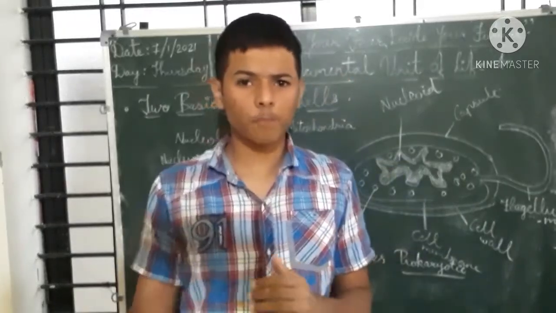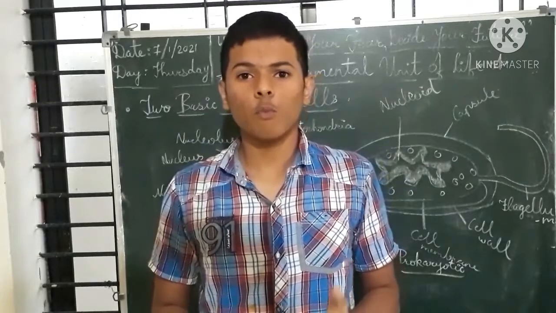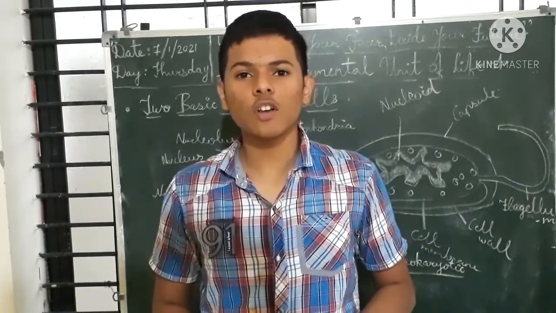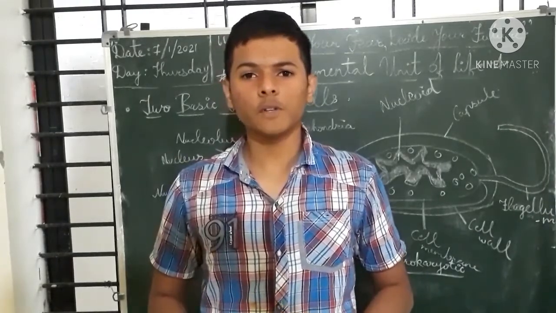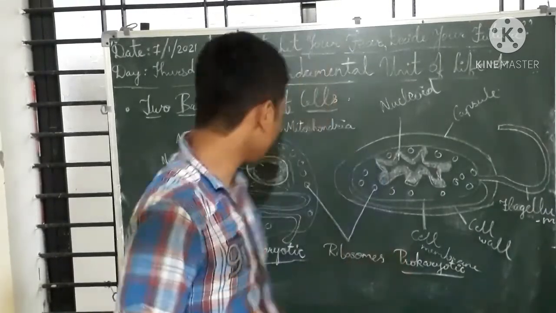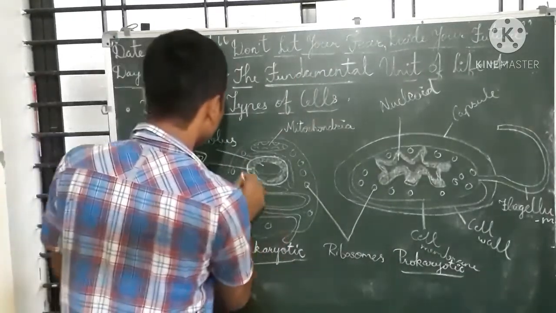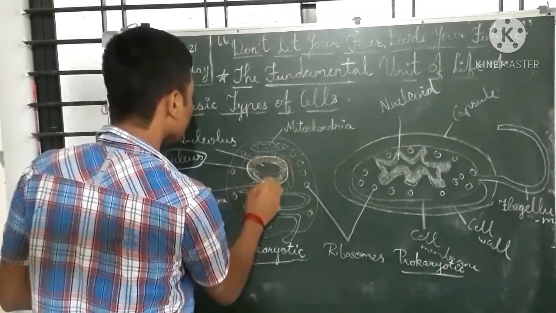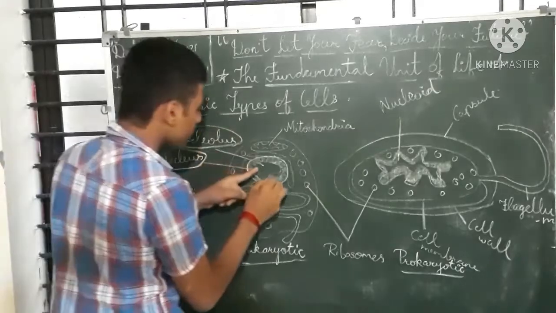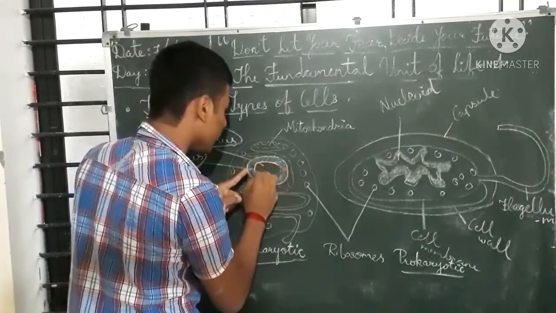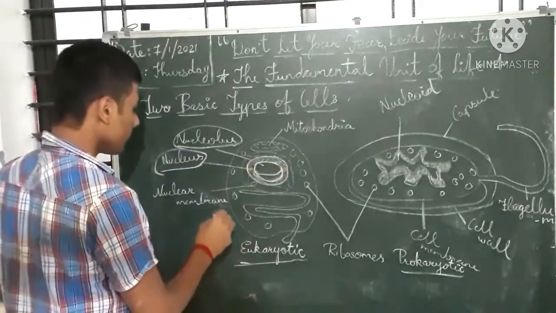Cells which possess a well-formed nucleus are called eukaryotic, and cells which do not possess a well-formed nucleus are called prokaryotic. Here is the nucleus in the eukaryotic cell. This shaded portion is the nucleus, and the nucleolus is present here. Here is the nuclear membrane.